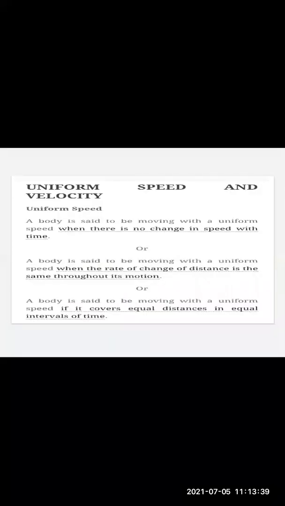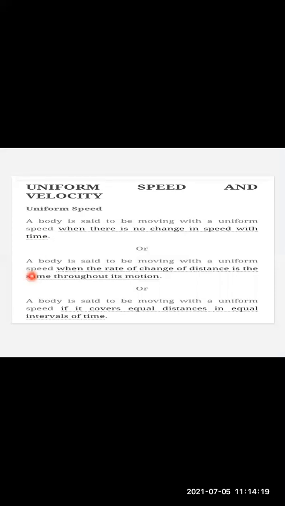Now see, in the first example, we saw the road was empty and the biker was riding the bike. Definitely, since there is no traffic jam, he will travel with the same speed. So here we say a body is said to be moving with a uniform speed when there is no change in speed with time. The biker will continue to move with his speed, that is 40 km per hour, and you can say it will remain the same till the end of his ride.